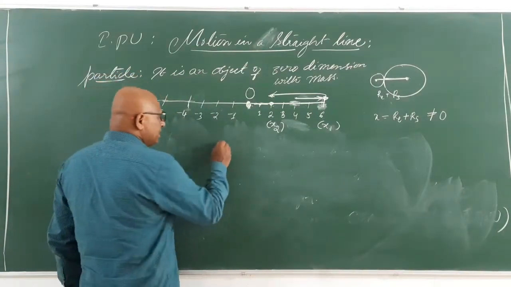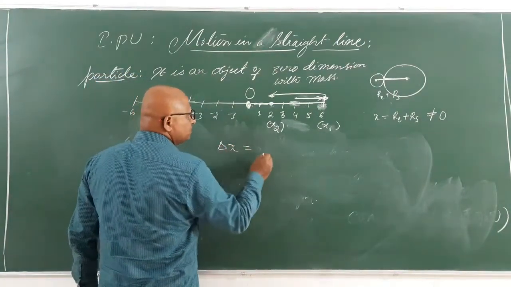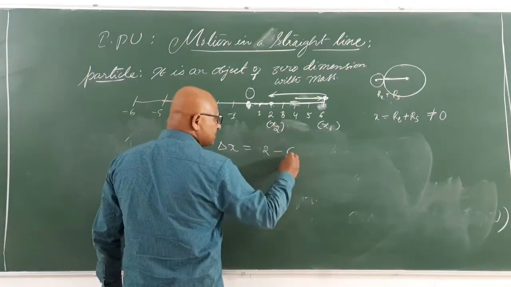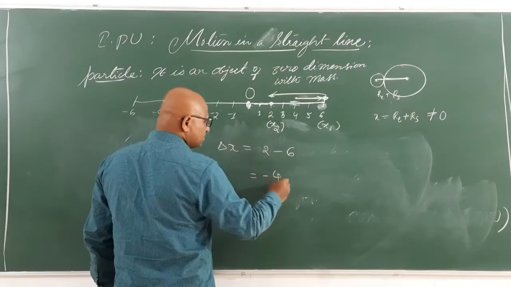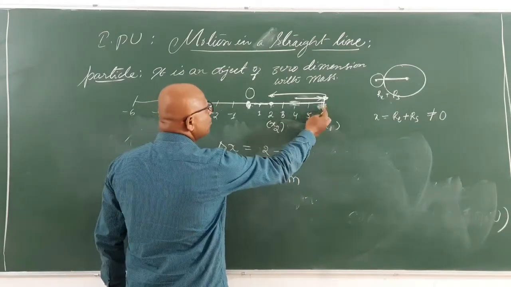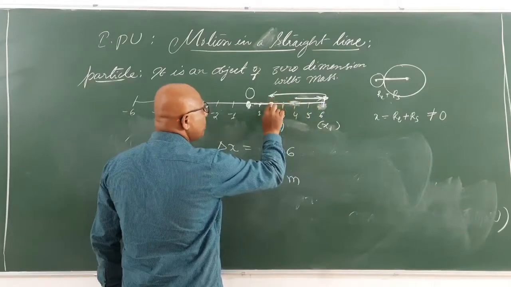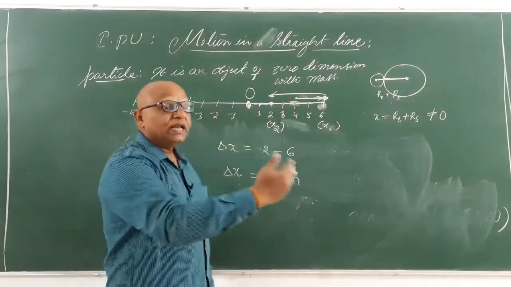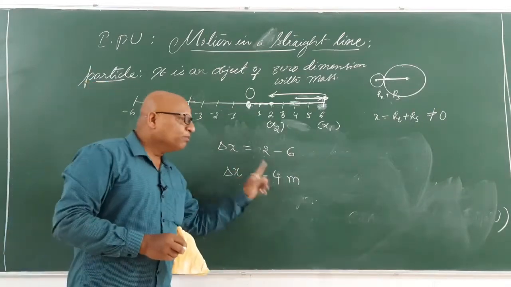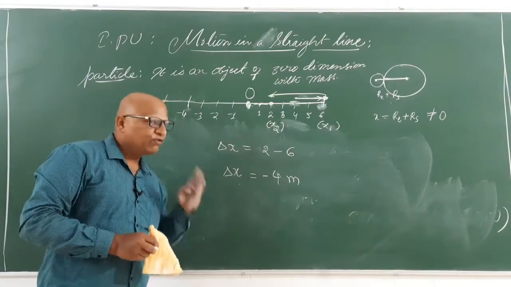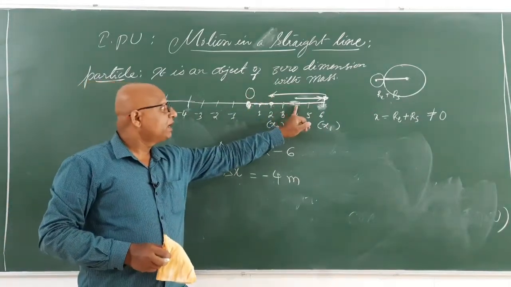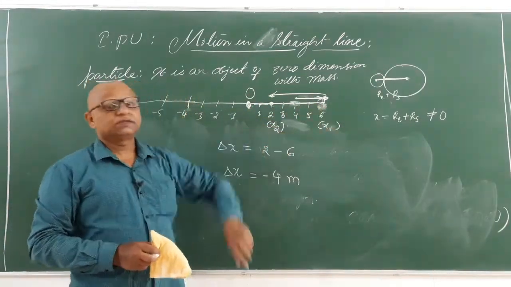That's why delta x is equal to x2, which is plus 2, minus x1, which is plus 6, so it becomes minus 4 meters. So this is your displacement, meaning you have moved 1, 2, 3, 4 units to the left side. That's what this number is telling you. You moved to the left 4 units. Earlier you moved to the right 2 units.